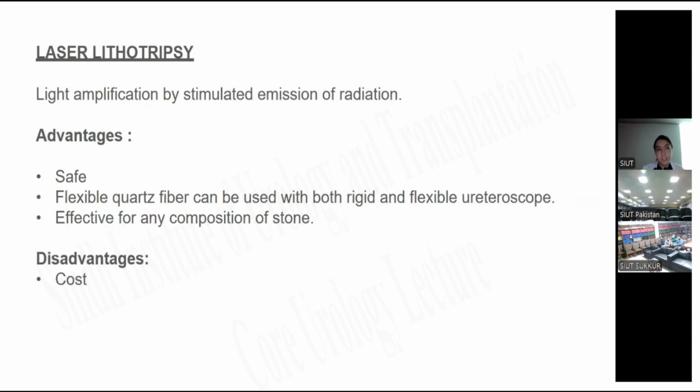Laser lithotripsy. It works by the principle of light amplification by stimulated emission of radiation. It's safe, and flexible quartz fibers can be used with both rigid and flexible ureteroscopes, and it is effective for any composition of stone. But its disadvantage is the cost.